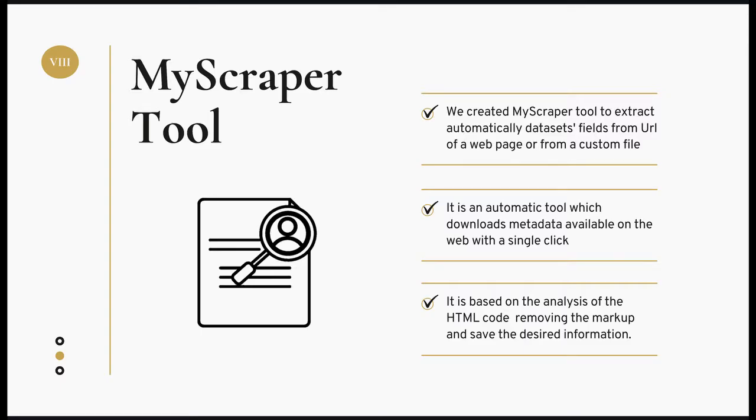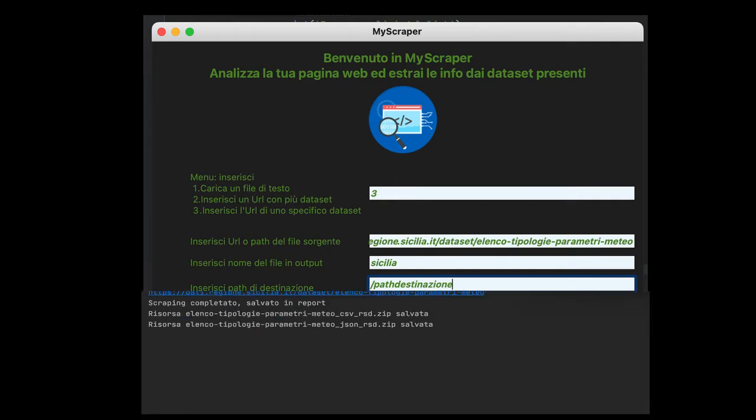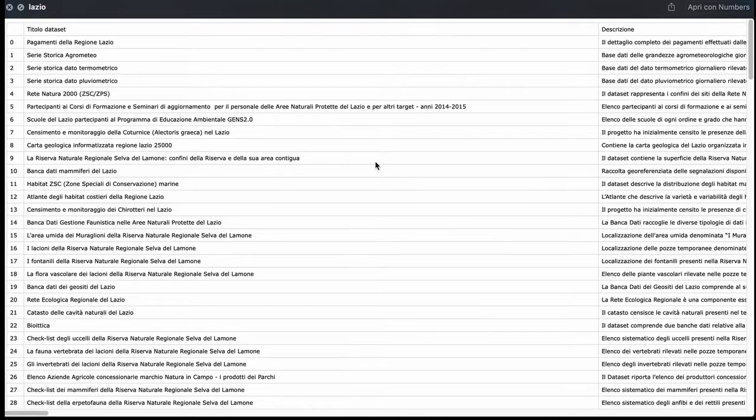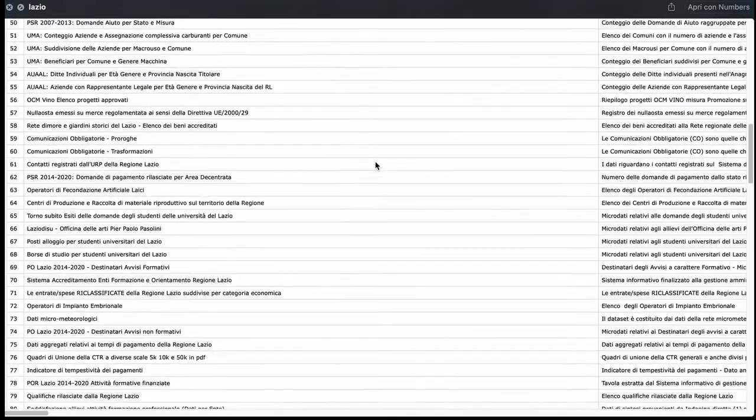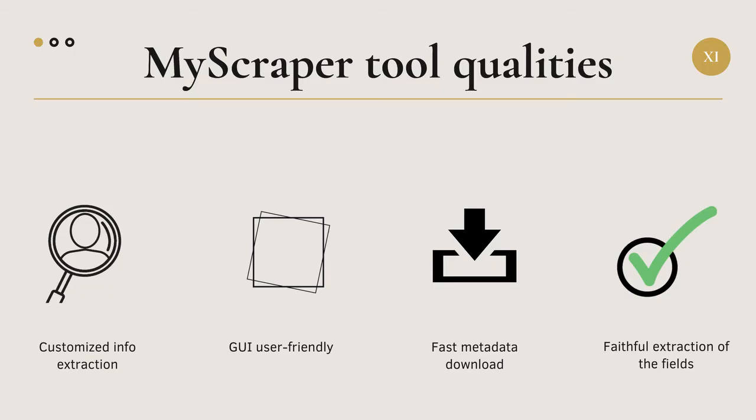In MyScraper tool, written in Python with the use of Beautiful Soup library, we have to enter the link to be analyzed that could be a specific URL or a list of links from file. Tool is based on the analysis of the HTML code. It removes the markup and saves the desired information and the extracted fields in a CSV file. If the web page contains an API's endpoint, it can also download all the data resources available for the dataset in a single click.